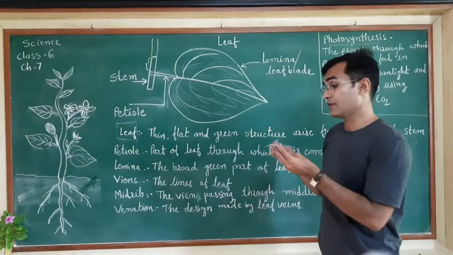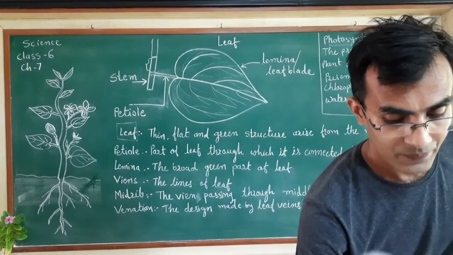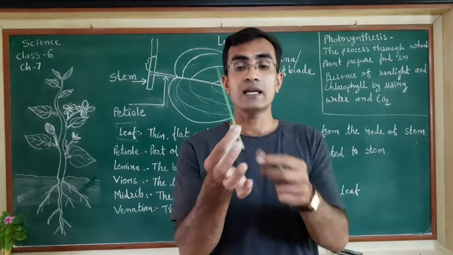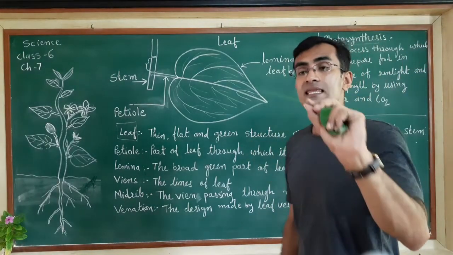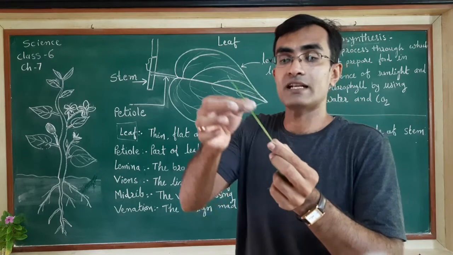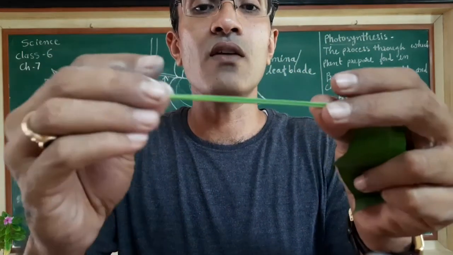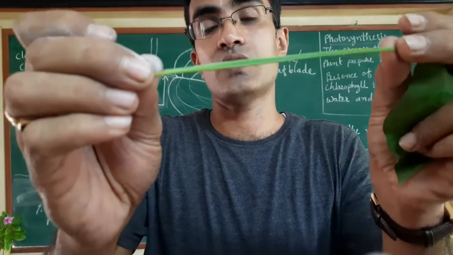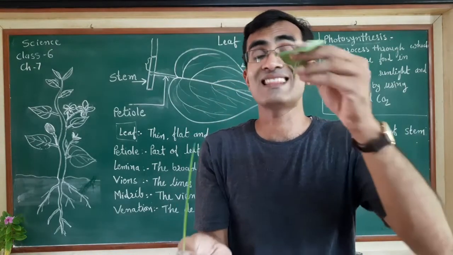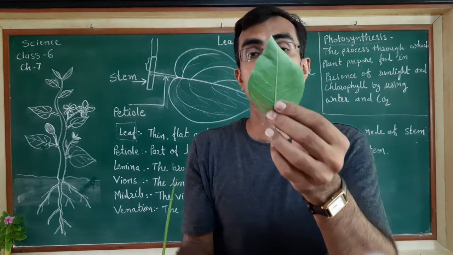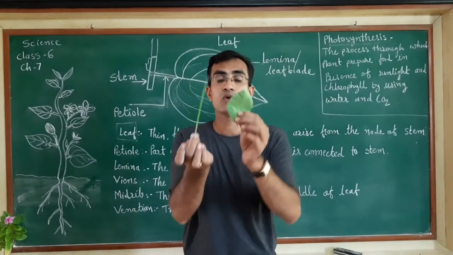Now if we observe certain different plants, suppose I have taken this leaf. This is a different kind of leaf. This is a kind of grass leaf. In this leaf there is a different type of venation. If you observe very closely, you cannot see the net-like structure over here. In this leaf you cannot observe that structure, but in the other leaf there is a different type of structure. So the arrangement is different in both the leaves.